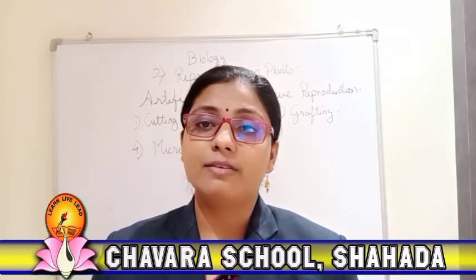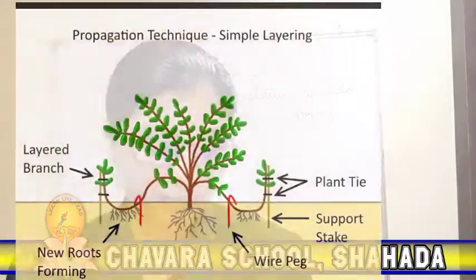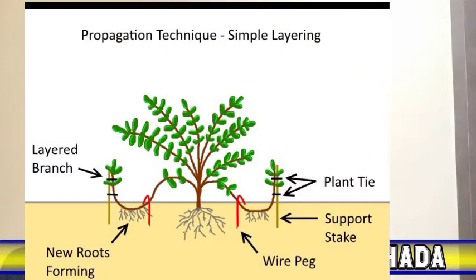For that, here I have a beautiful diagram. In this method, a portion of one of the lower branches of the plant with an axillary bud at the node is bent down to the ground so that it touches the soil. A ring of bark is removed from this portion, which is then covered with the soil.